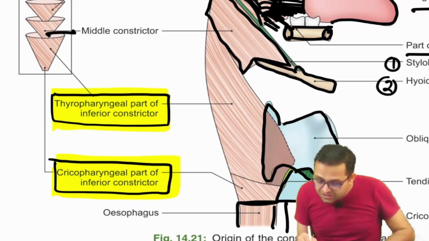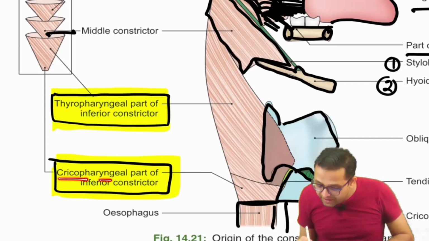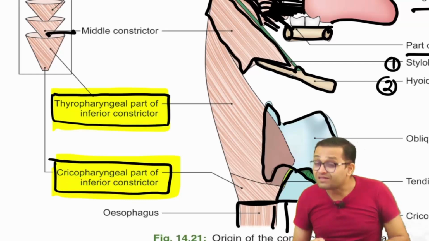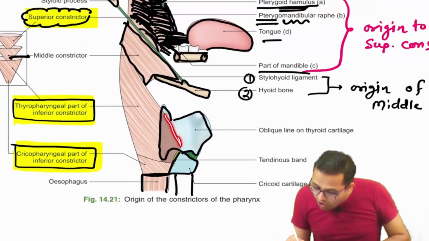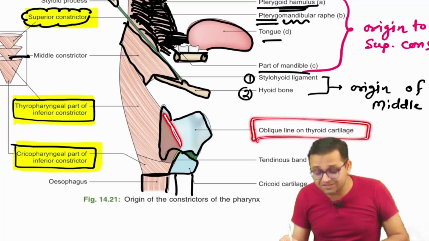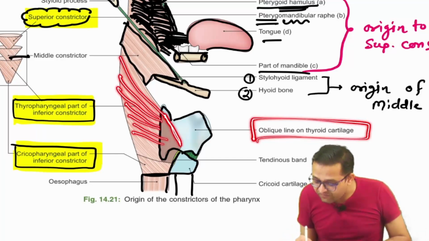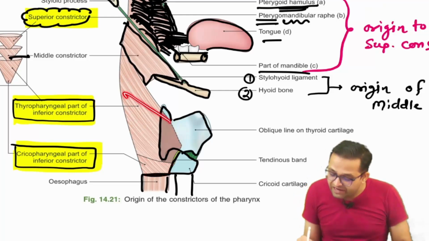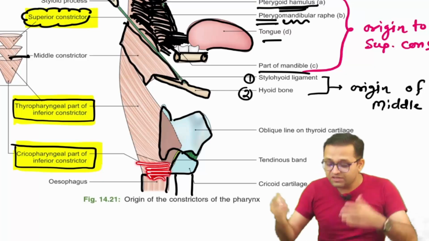Yes, two parts. Sir, thyroid and pharynx: thyropharyngeal part. Sir, cricoid and pharynx: cricopharyngeal part. Yes, so two parts of our inferior constrictor. Can you see, this has origin from the oblique line in the thyroid cartilage? Yes, sir. And then it goes backside, taking insertion into the pharyngeal raphe, and you can observe it has attachment from the cricoid cartilage. So two parts, thyroid to the pharynx, thyropharyngeus, cricoid to the pharynx, cricopharyngeus.